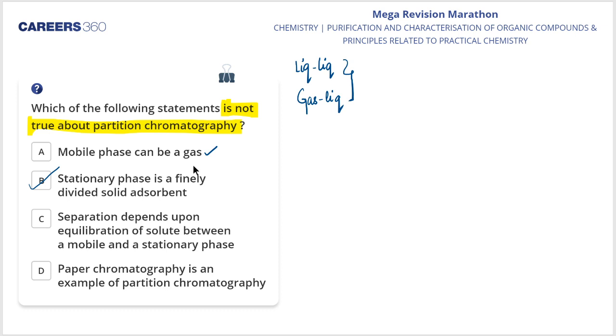Okay. So statement number 2, stationary phase is a finely divided solid adsorbent. This particular statement is the wrong statement and it is the correct answer of this particular question. Why, my dear students? Because whenever we talk about partition chromatography, the stationary phase may or may not be finely divided solid adsorbent. If I talk about paper chromatography, it is also a type of partition chromatography. So paper is used as a stationary phase and over here finely divided solid adsorbent is not used. So if we are talking about partition chromatography, stationary phase may or may not be finely divided solid adsorbent.